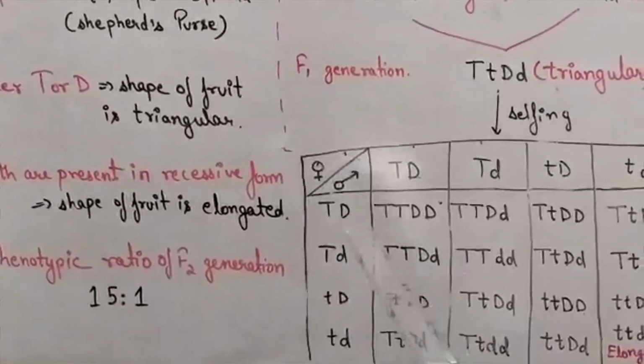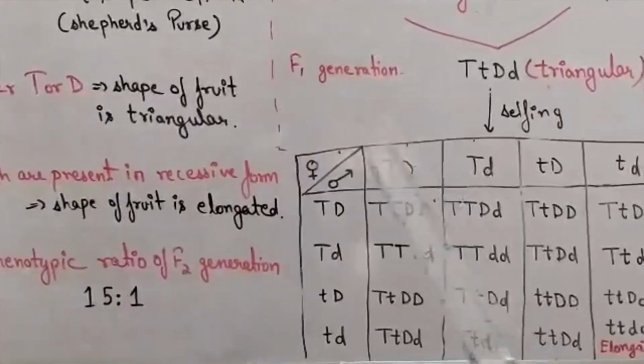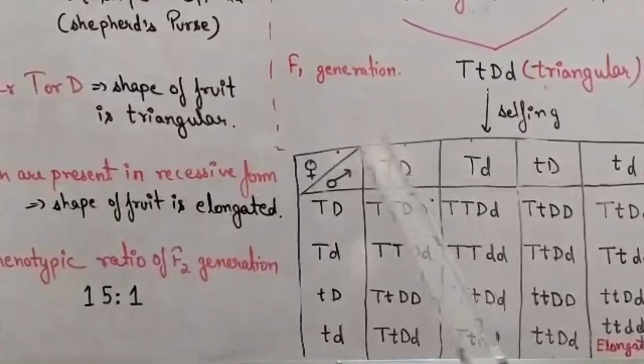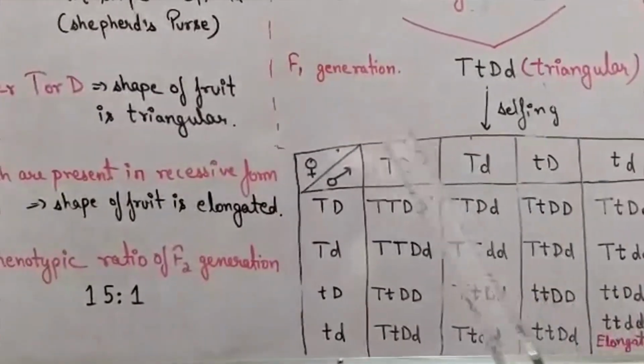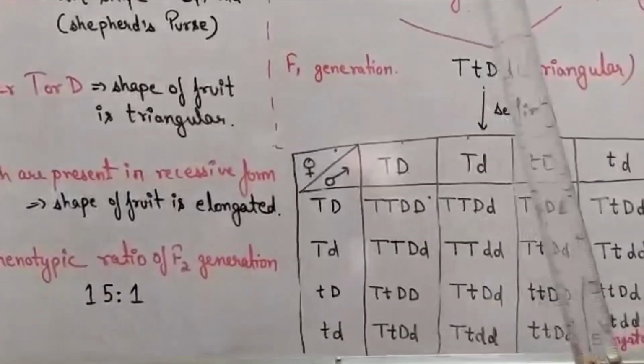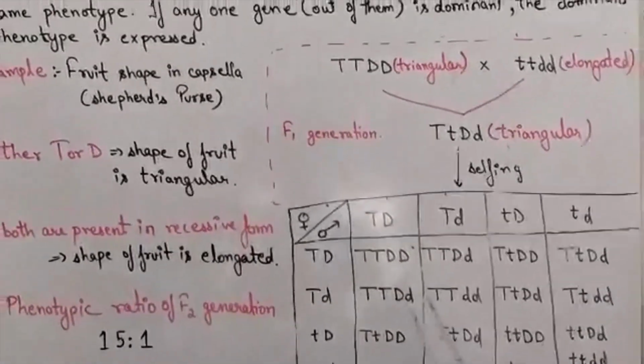So here one gene masks the effect of or duplicate the expression of other gene. So if any of these is present in dominant form, the dominant phenotype is expressed.